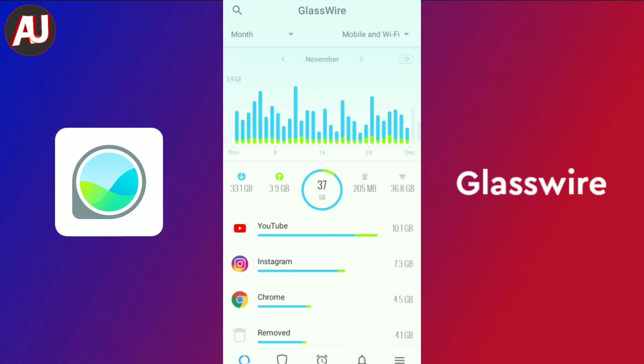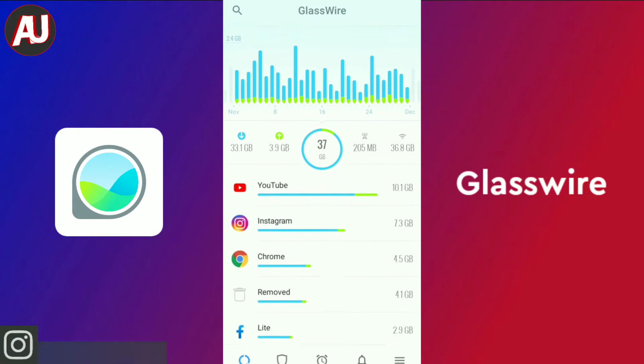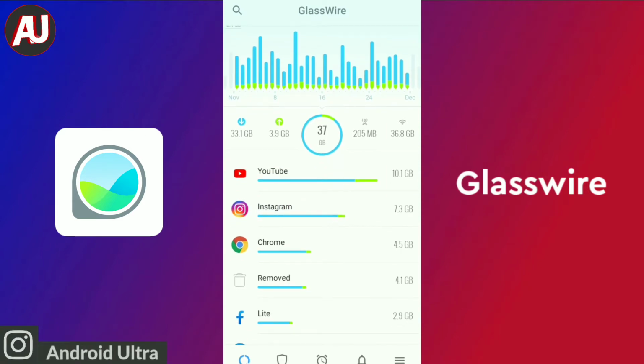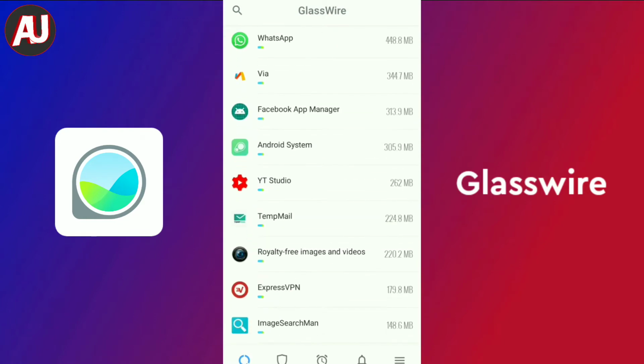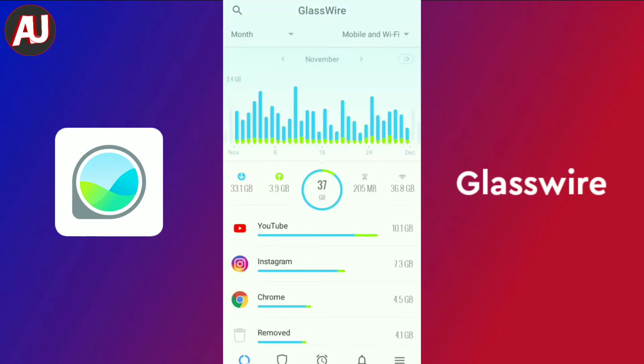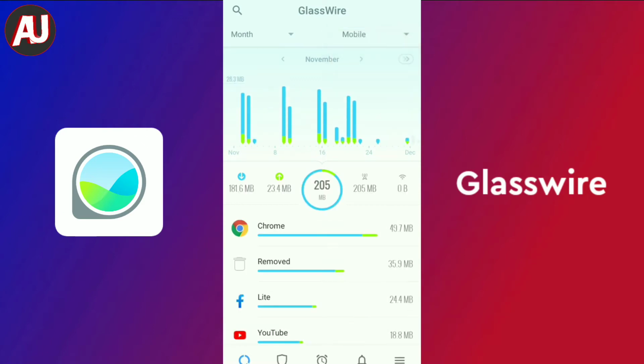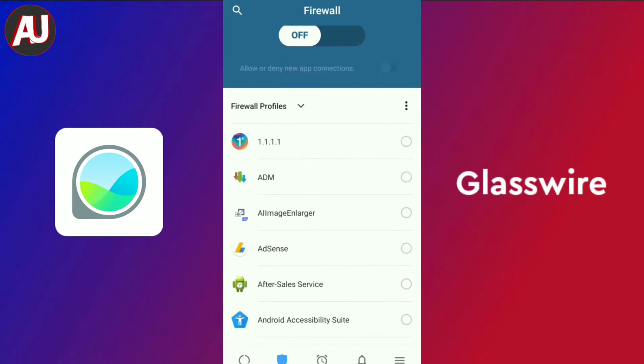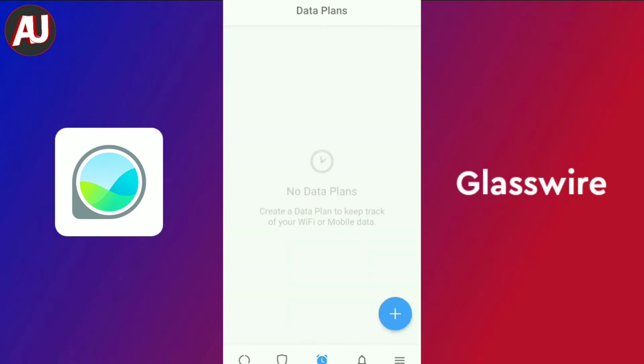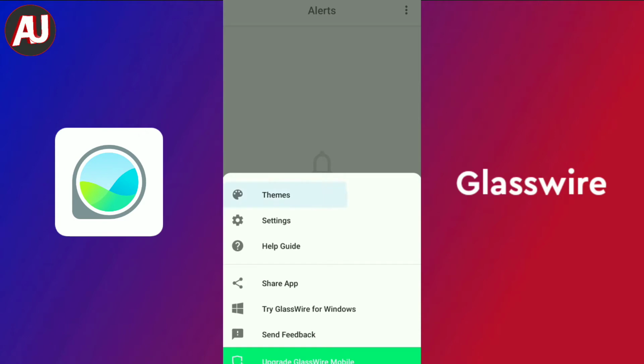You can see this type of interface after opening the app, and there are different apps available, so you can see how much data different apps use. It is specially designed for people who use mobile data, not Wi-Fi, so you can easily manage your data. It comes with firewall features for different apps, and also comes with different alerts and different